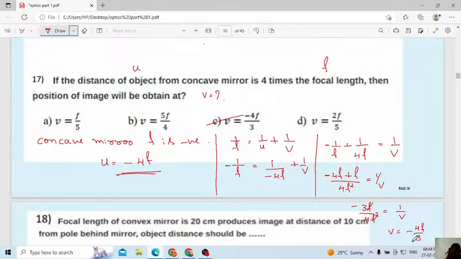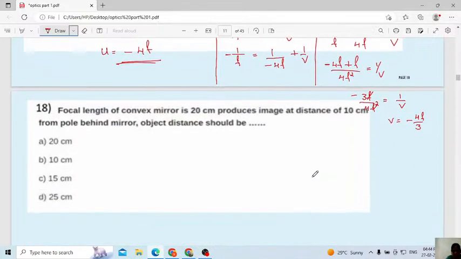Understood everyone here? Here they have given in the question, if the distance of the object from a concave mirror is 4 times of the focal length. When you start reading the question, you have to write u, it will be 4f. Then you are talking about the concave mirror, means focal length is always minus. Then here they are asking the value of v. Substitute here. Wherever you get focal length, it will be negative in the case of a concave mirror.